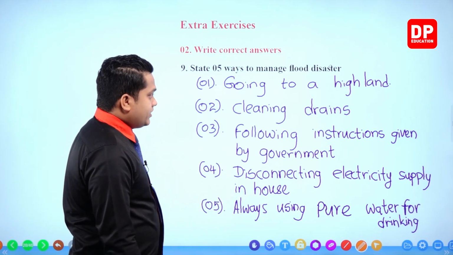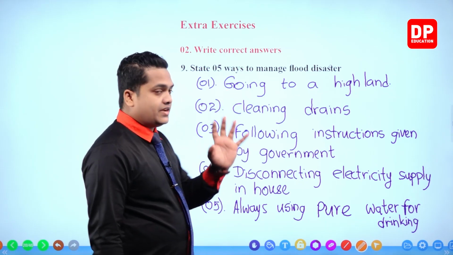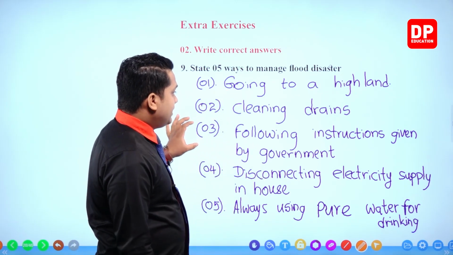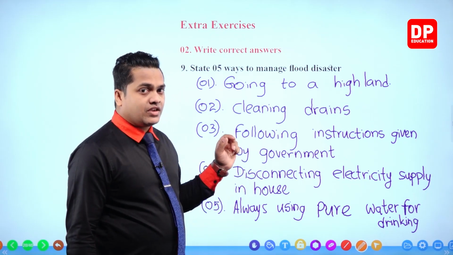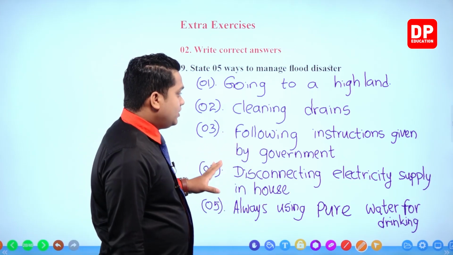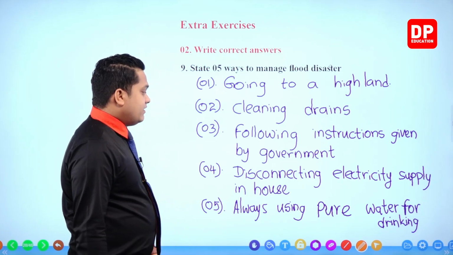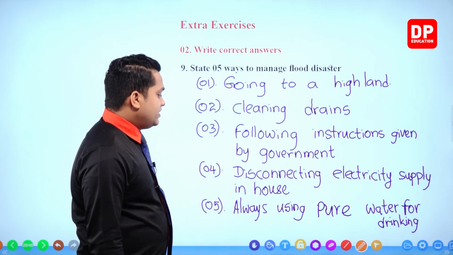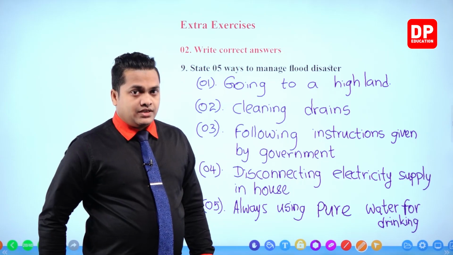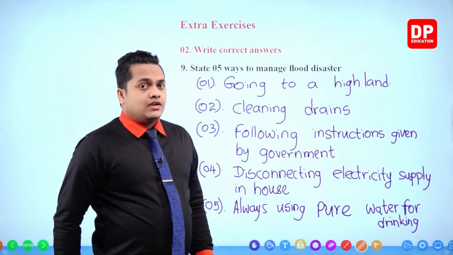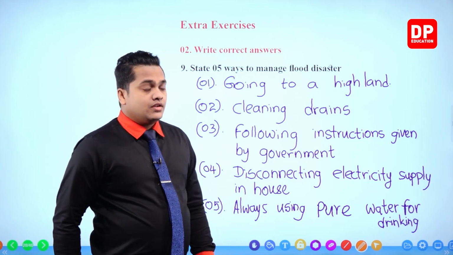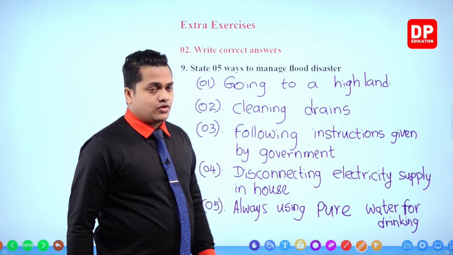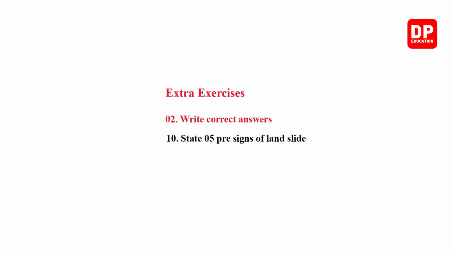Okay, right. So going into a highland, that would be the perfect thing to do. Then cleaning drains, that is also good because we can avoid the instantaneous flood. Then following instructions given by the government. Then disconnecting electricity supply in house. Then always using pure water for drinking. These are the things that we can follow in order to avoid the bad effects of flood. Okay. State 5 pre-signs of landslide. 5 pre-signs of landslide. Right.